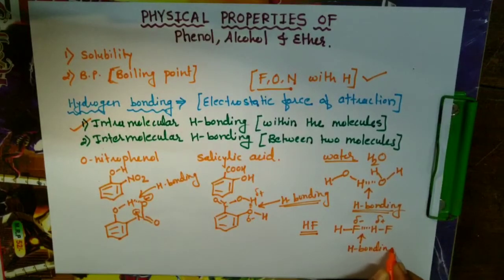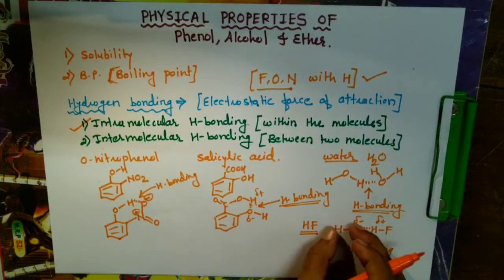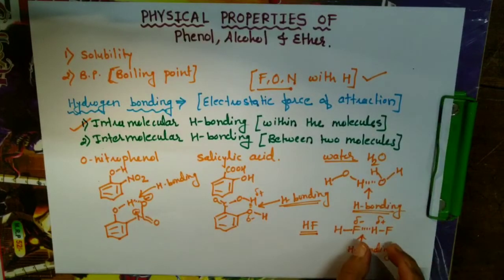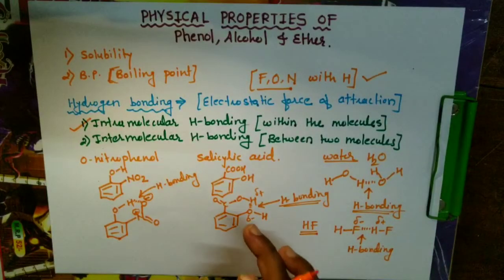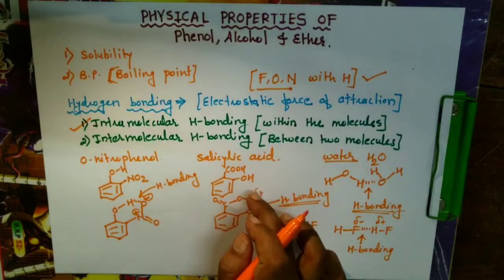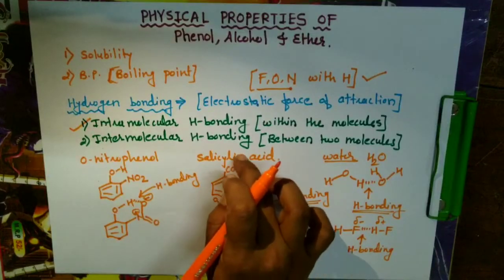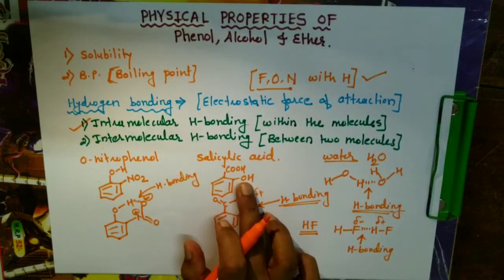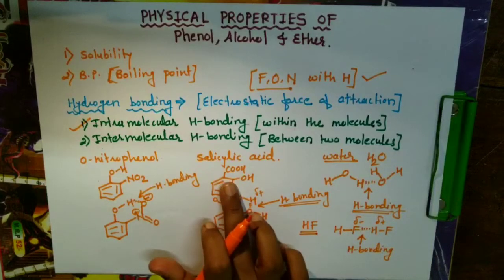This hydrogen bonding is intermolecular, between the two molecules. These two are examples of intermolecular hydrogen bonding. Salicylic acid is also called orthohydroxybenzoic acid, or 2-hydroxybenzoic acid.